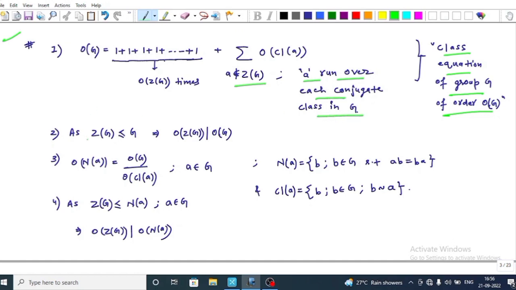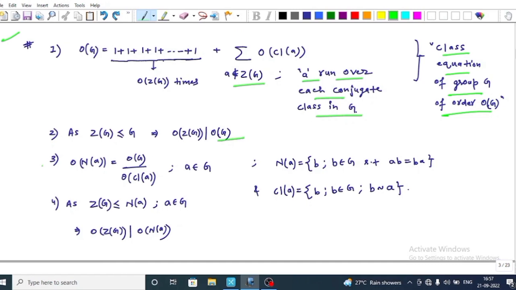Now result second: as we know, Z(G), that is the center of the group, is a subgroup of G. Then by using Lagrange's theorem, order of Z(G) divides order of G. Result third: order of N(a) is equal to order of G upon order of the conjugate class of a, where a belongs to G. Now N(a) means the set of b where b belongs to G such that b commutes with a, and the conjugate class of a means the set of b where b belongs to G such that b is related with a. Now result fourth: as we know, the center of the group, that is Z(G), is a subgroup of N(a) for every a belonging to G. This implies that by using Lagrange's theorem, order of Z(G) divides order of N(a).